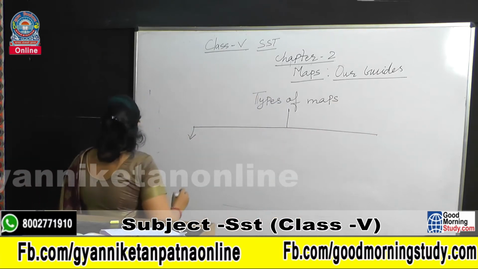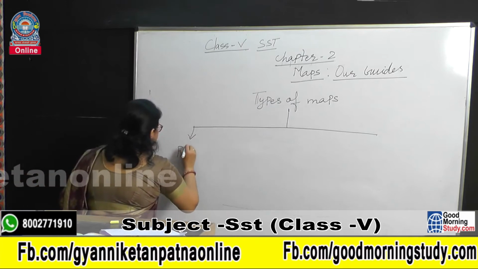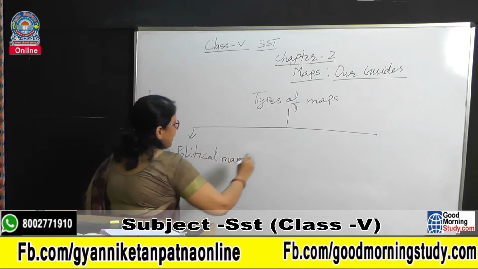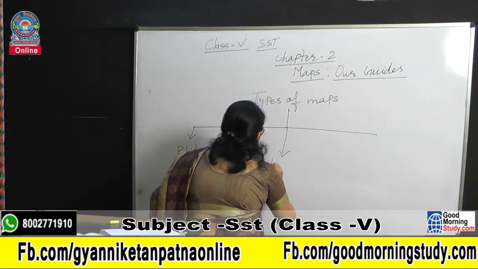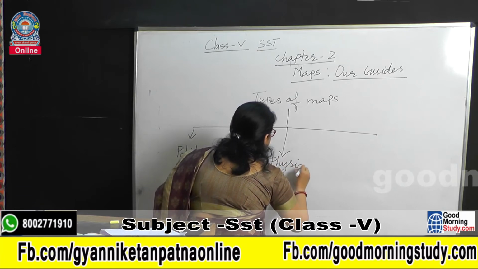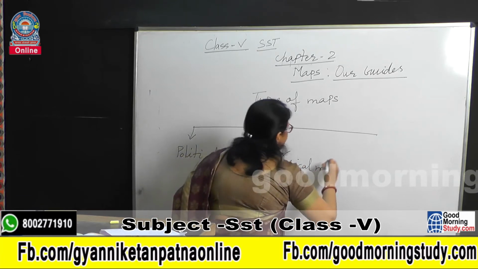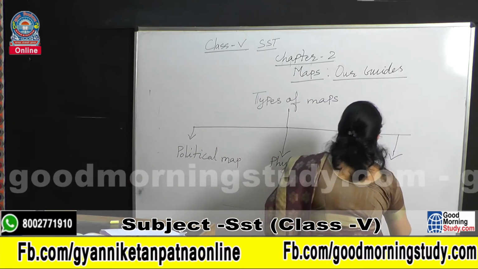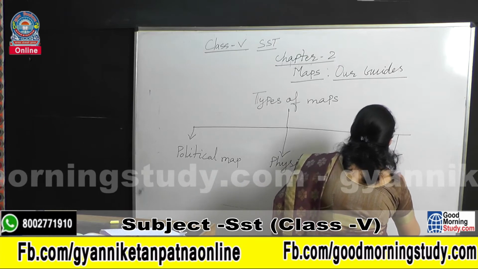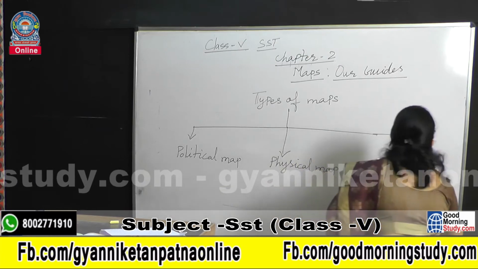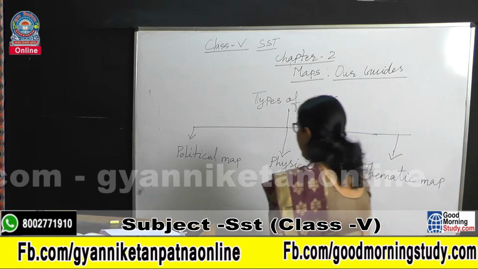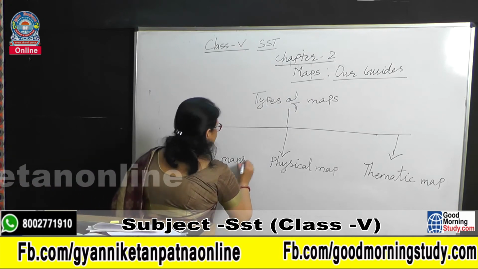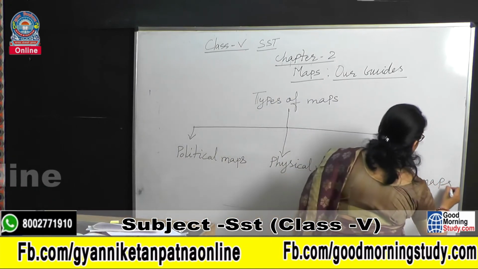Okay. First one is the political map. Second, the physical map. And third one is the thematic map. Okay. First one is political map, physical map and thematic map.